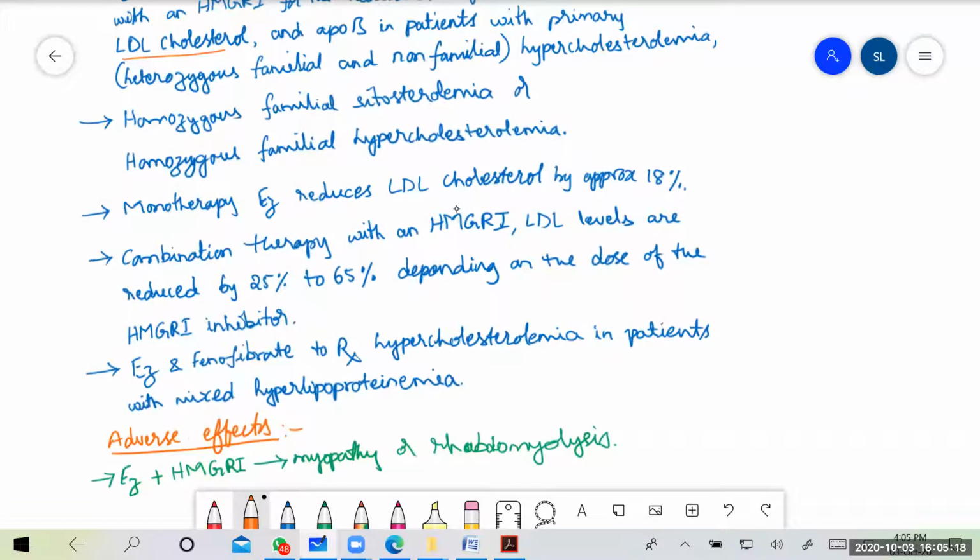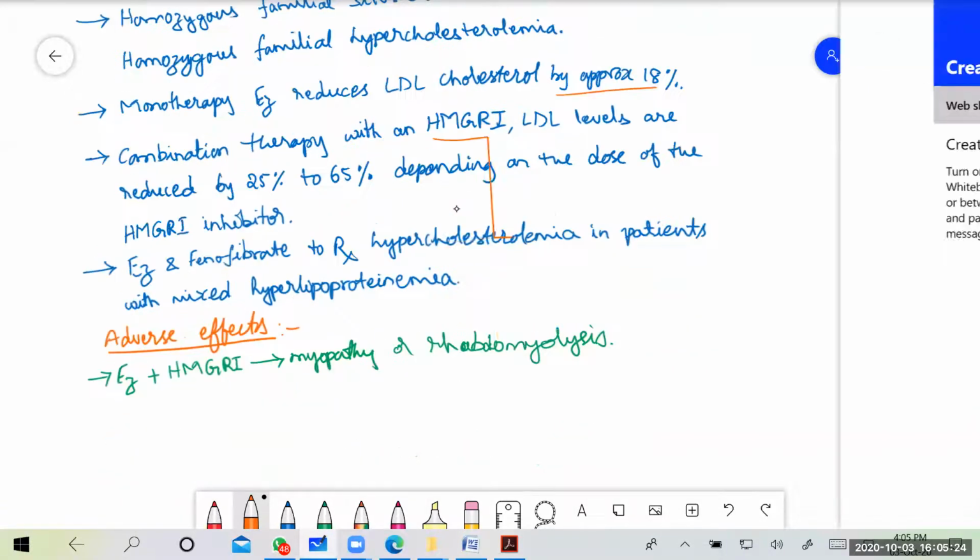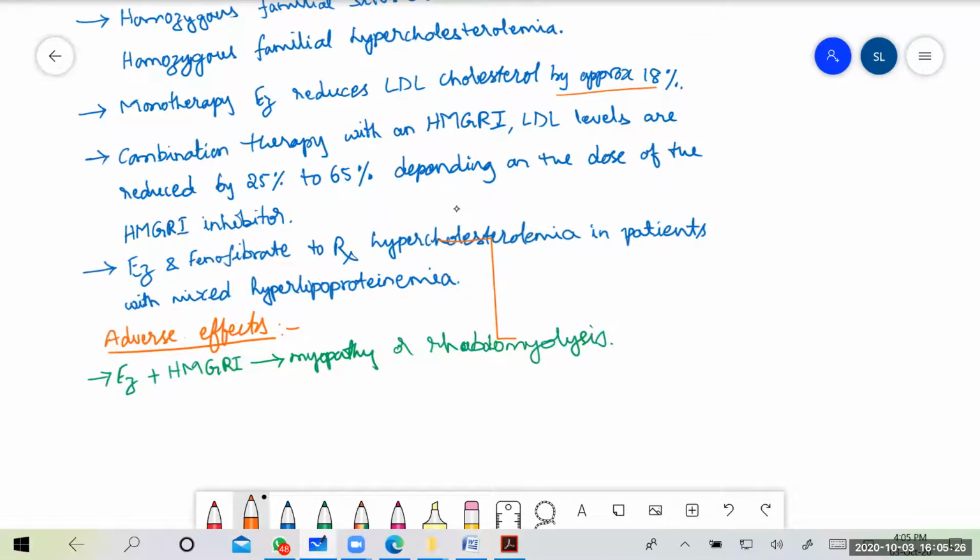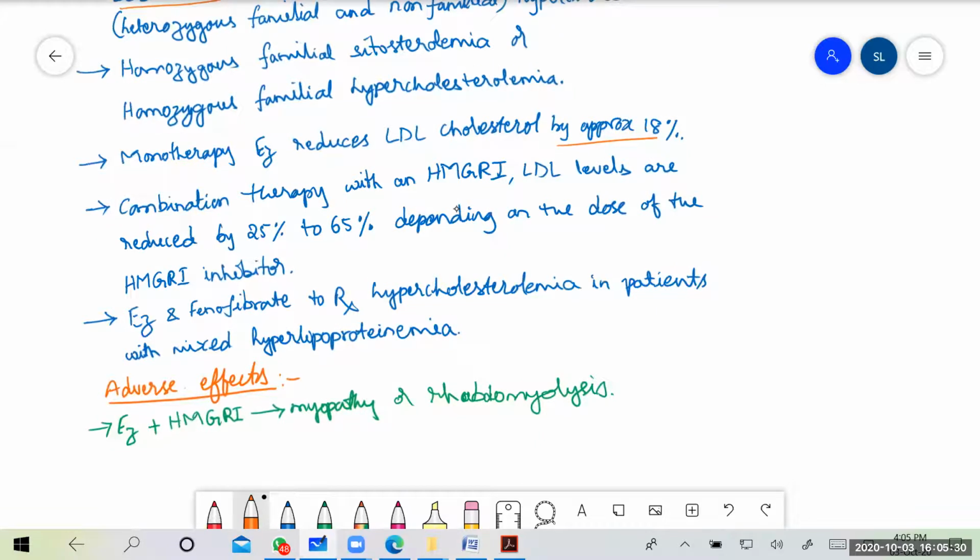Monotherapy of ezetimibe reduces LDL cholesterol by about 18%. But when given in combination with HMG-CoA reductase inhibitors, we can have a reduction in cholesterol levels of around 25 to 65%.